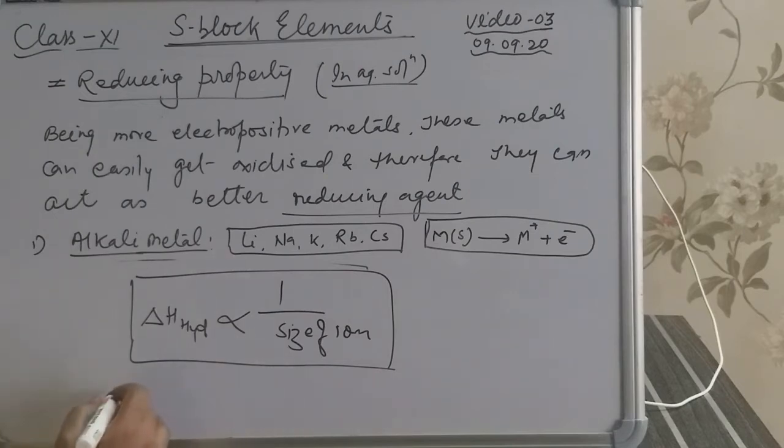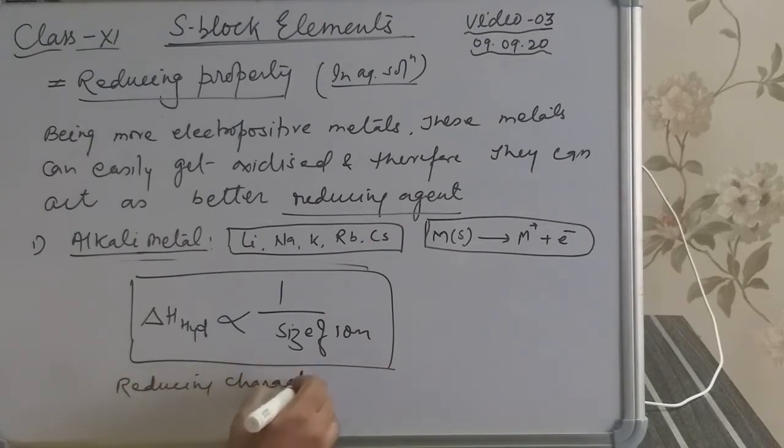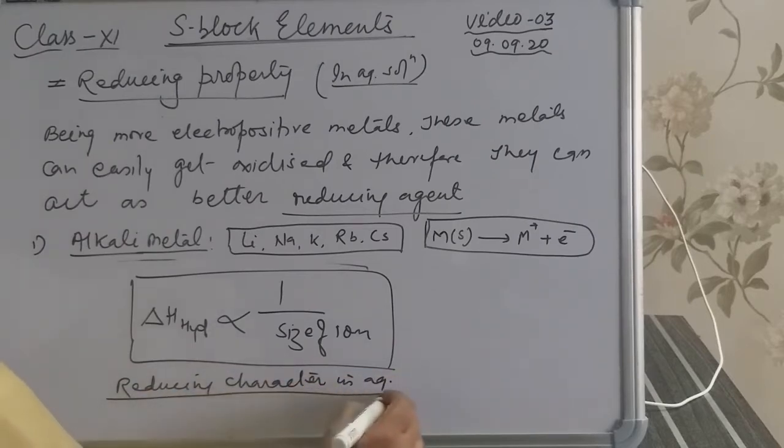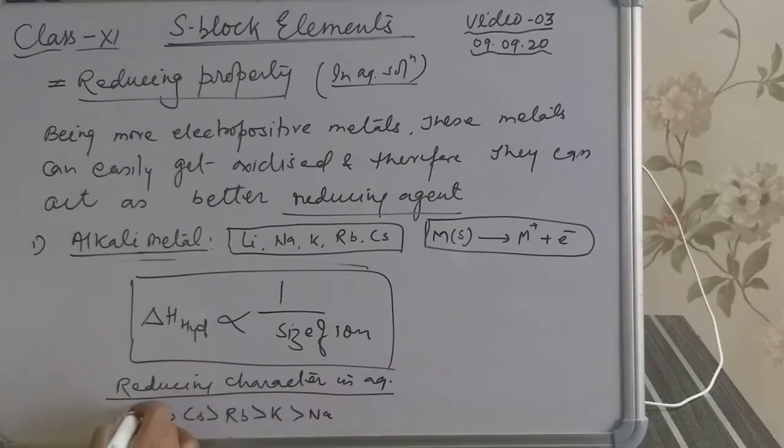So in this way, the reducing character in aqueous solution will be lithium, then cesium, then rubidium, then potassium, and then sodium. Means lithium has the most strong reducing character in the aqueous solution.